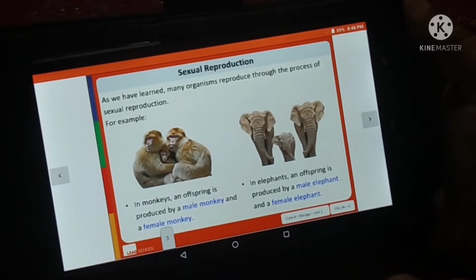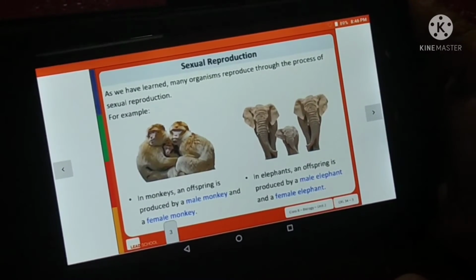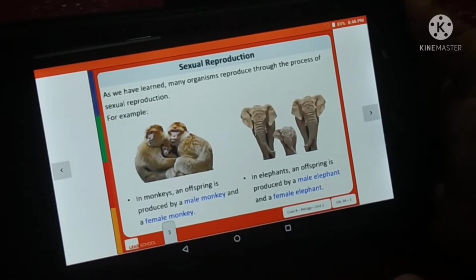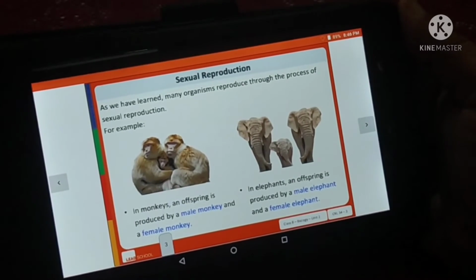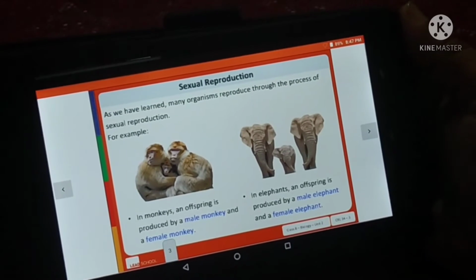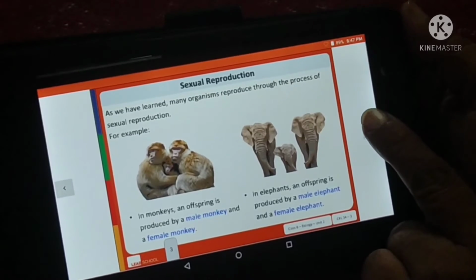For example, in monkeys, an offspring is reproduced by a male monkey and a female monkey. In elephants also, an offspring is produced by a male elephant and a female elephant.